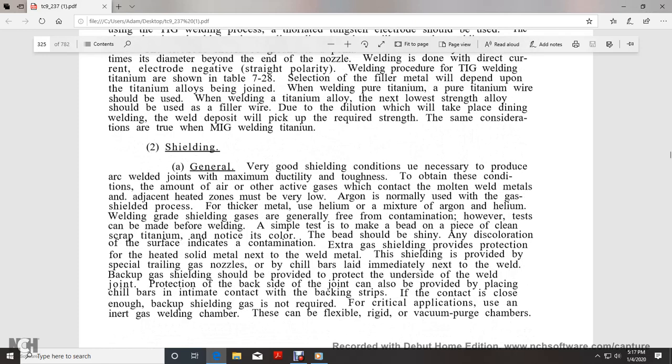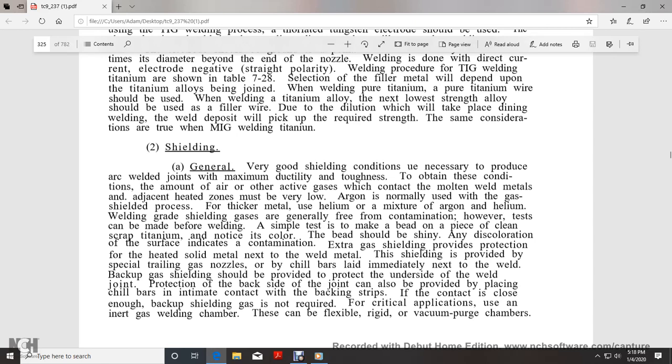Shielding. In general, very good shielding conditions are necessary to produce arc welded joints of maximum ductility and toughness. These are obtained with these conditions, where the amount of air or other active gases in contact with the molten weld metal and the adjacent heat affected zones must be very low. Argon is normally used for the gas shield process, for thicker sections, a helium mixture, argon and helium.